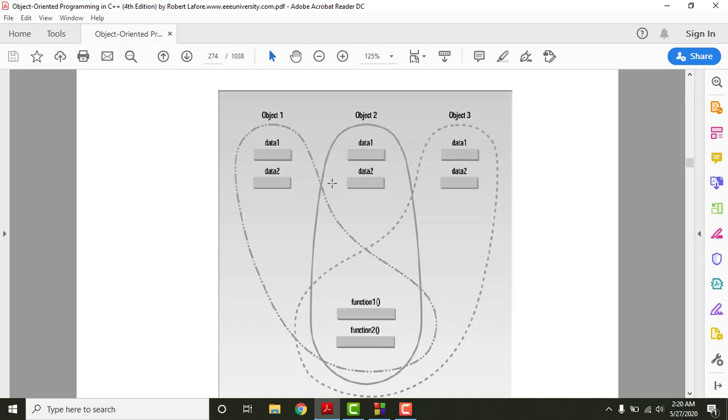Now suppose we have three objects in our program, object 1, object 2 and object 3, and let's suppose object 1 has a name of A, object 2 has a name of B, and object 3 has a name of C. A, B and C are the three objects which belong to, let's say, the class named alphabet. So alphabet is the name of the class and there are three objects A, B and C. All of these objects can have different values because the data members are holding different values. However, their member functions will be the same, right?